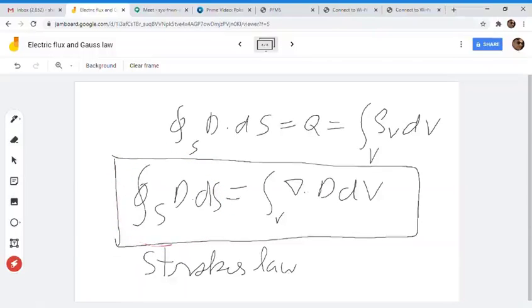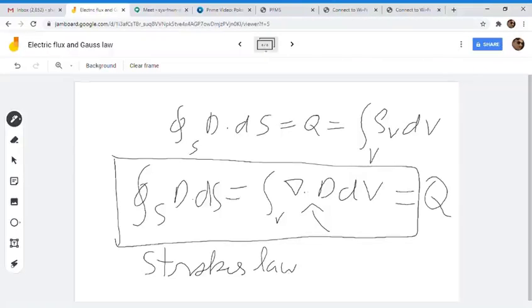So which method will you use? Both are equal to Q, no? Here we are using the volume charge density and integrating throughout the volume.